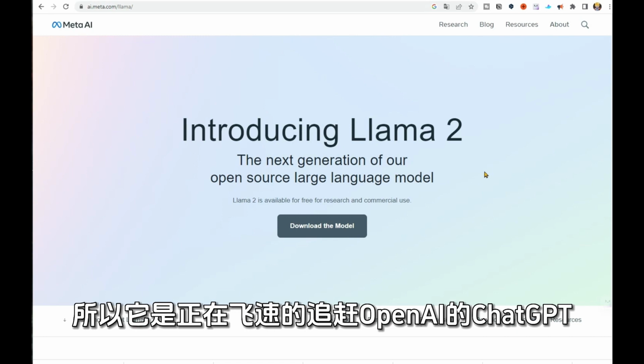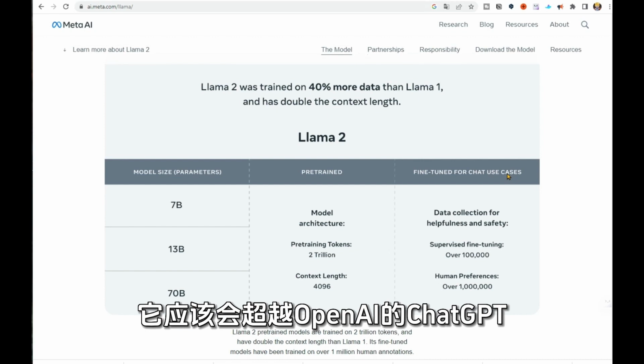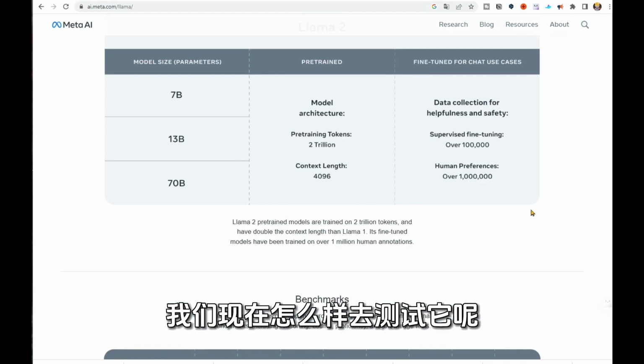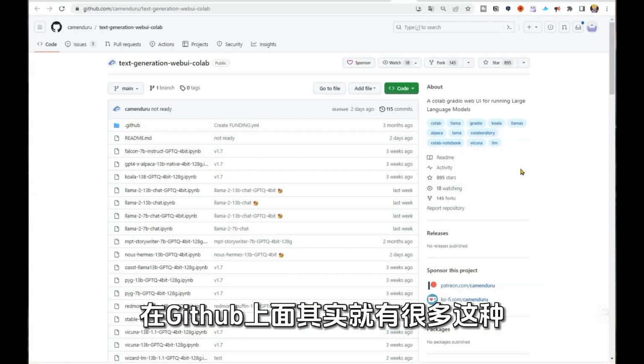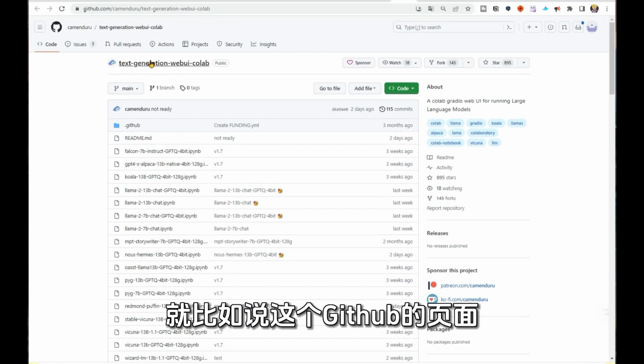The other day Meta released its big language model. It is open source Llama2. Because it is open source, it is catching up quickly with OpenAI's ChatGPT and Google Bard. I think in the near future it should surpass OpenAI's ChatGPT and Google's Bard.